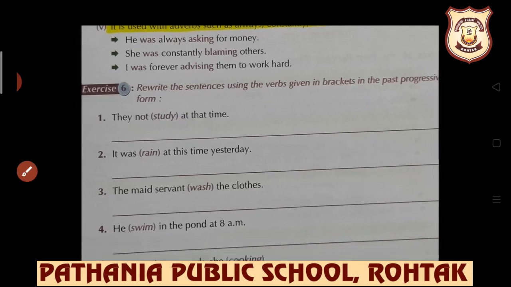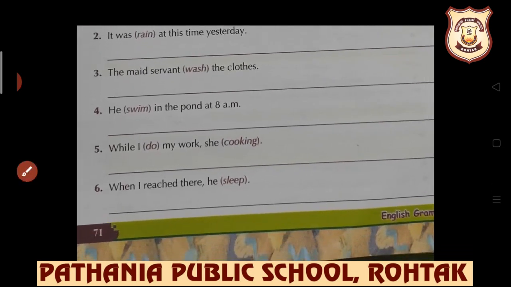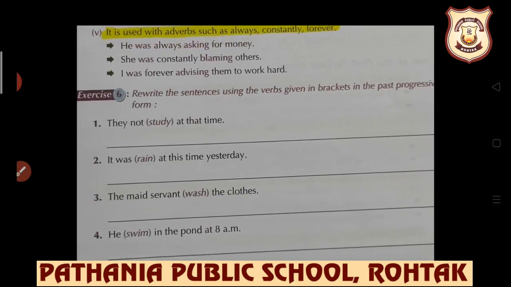Let's see next example. It was dash at this time yesterday. Now you will say that ma'am, you have said that if yesterday is there, then second form will be used. But my dear children, you can see that was is already present in the sentence. So raining is the correct answer. It was raining at this time yesterday. And further, I really hope children that if you understand the concept, this exercise 6 is not a Herculean task for you.